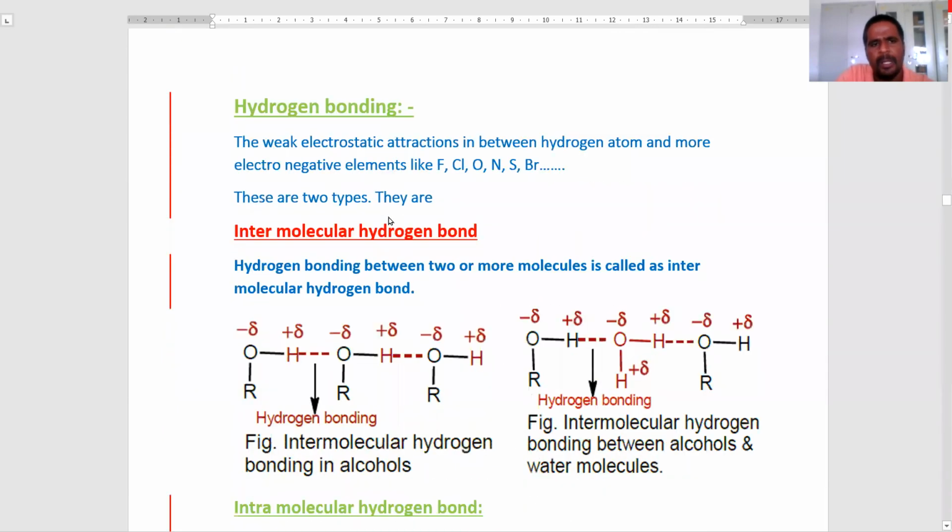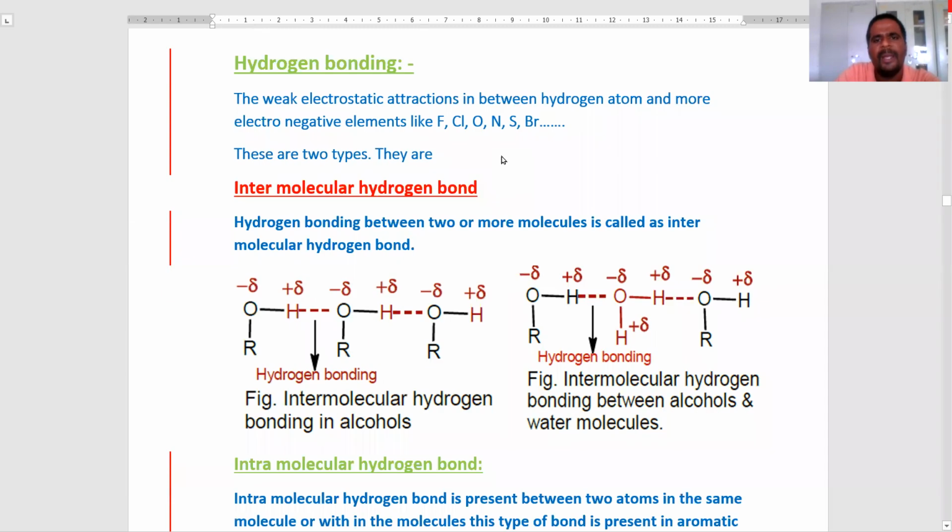Hydrogen bonding is the weak electrostatic attraction between a hydrogen atom and more electronegative elements like fluorine, chlorine, oxygen, nitrogen, sulfur and bromine. In alcohols, the hydroxyl group contains an electronegative atom and a hydrogen atom, so we see hydrogen bonding.